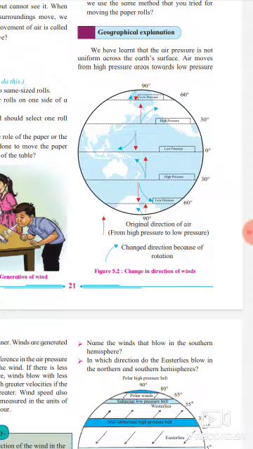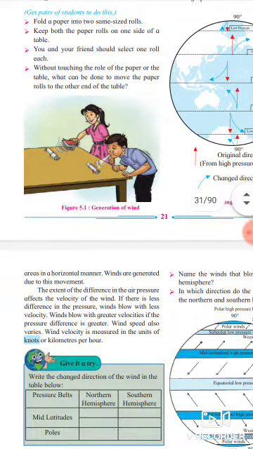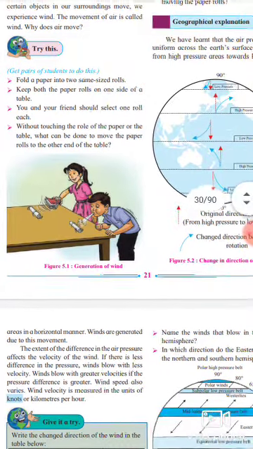Okay students, always remember that air moves from high pressure areas towards low pressure areas in a horizontal manner, and winds are generated due to this movement. So students, we will stop here.